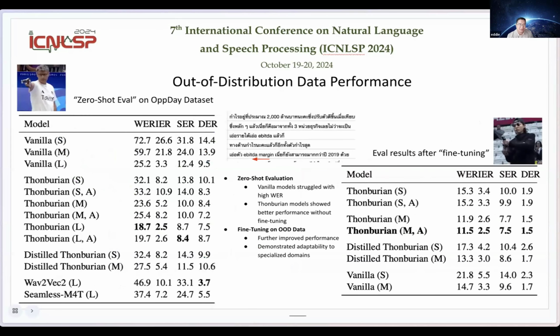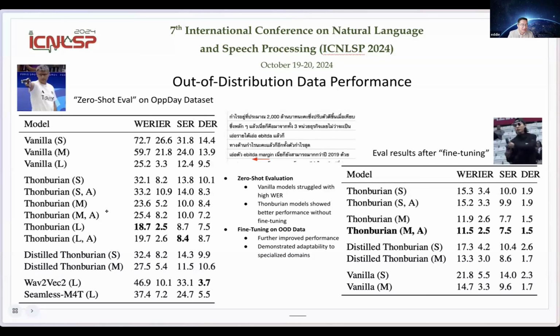And this is on the out-of-distribution data that we collected, which is the financial data set. And you can see, for example, there's code switching, right? Like there's EBITDA margin, and then there's Thai, and then there's 2019 and stuff.